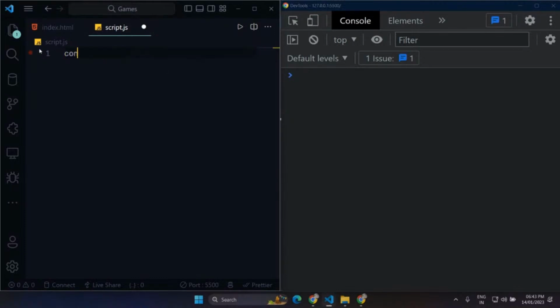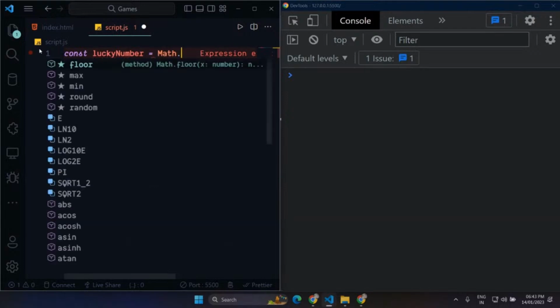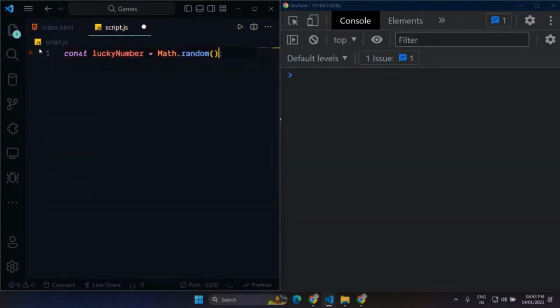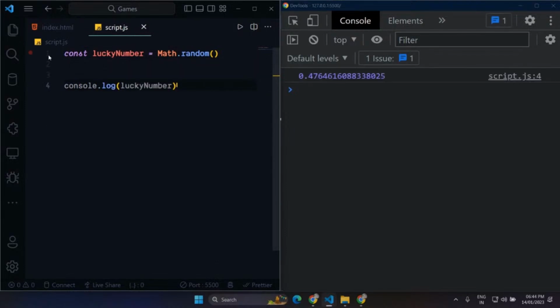So let's just create a const lucky number equals to math.random. And let me just log it out for you. And see, I'm getting a random number between 0 to 1 every time. But this is not what I wanted. I wanted a random number between 0 to 20 here.